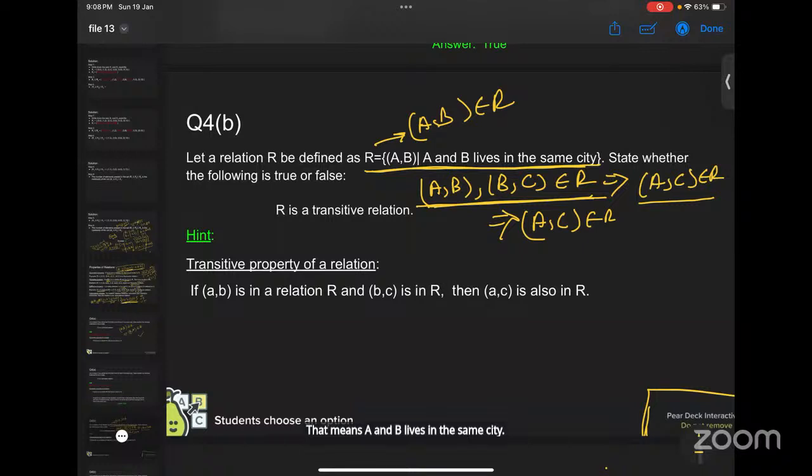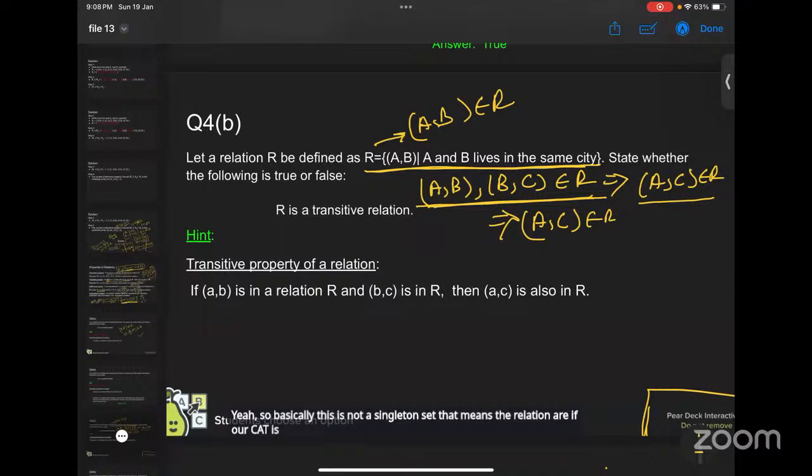Element 1 and element 2 live in the same city. So basically, this is not a singleton set. That means if our set is the collection of all people in the city, then this relation R is basically a pair of all possible people. No, but I can say our set consists of people living in 10 cities.